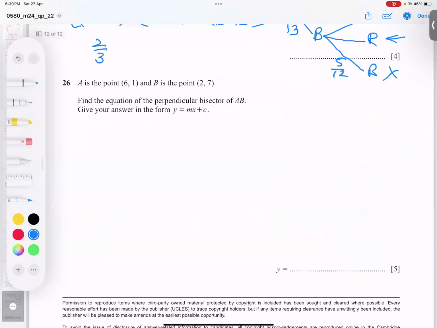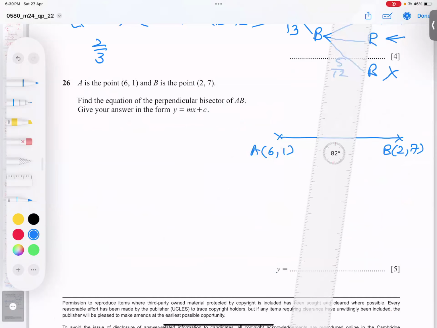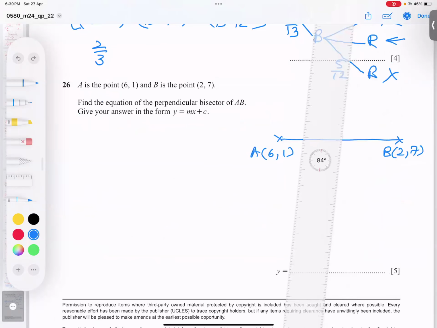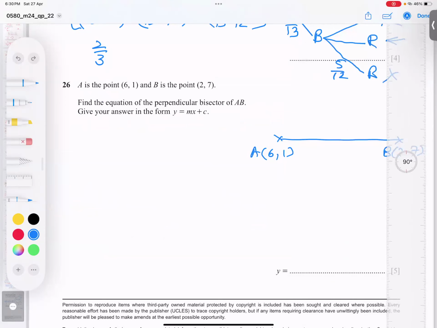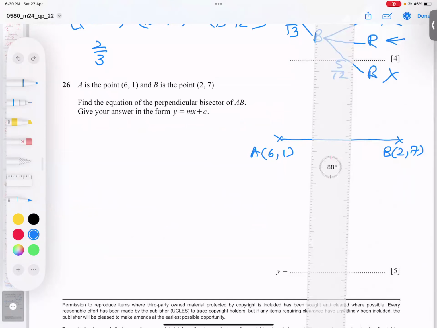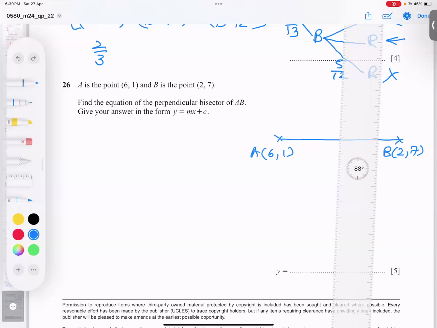Now this question is the last question of the paper. He said A is a B and given. So I just make it A, and a diagram will help you a lot to understand a question. Some students are lazy, they do it directly. You know what is called perpendicular bisector? Even he mentioned here. Is this line only called perpendicular because it makes 90 degrees? This is also perpendicular, this is perpendicular, but if it goes to the midpoint also.